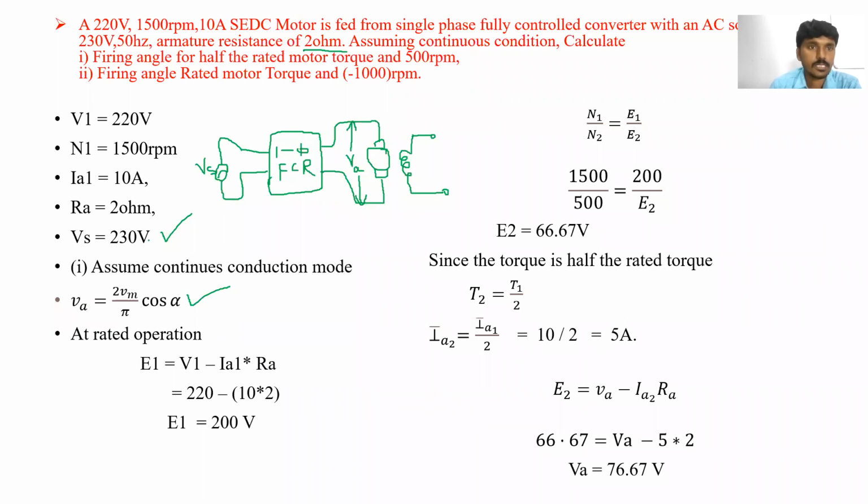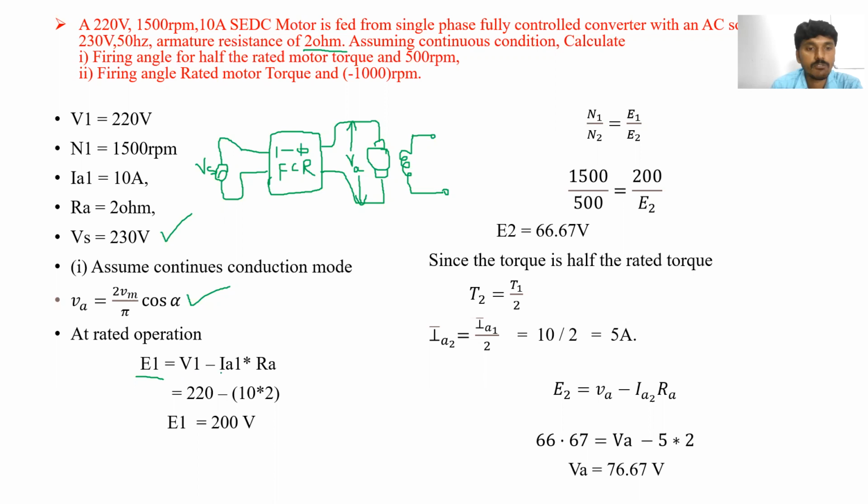Let us take the rated operation, meaning the rated values at which the motor operates. The back EMF can be considered E1, the back EMF of the DC motor at rated operation.